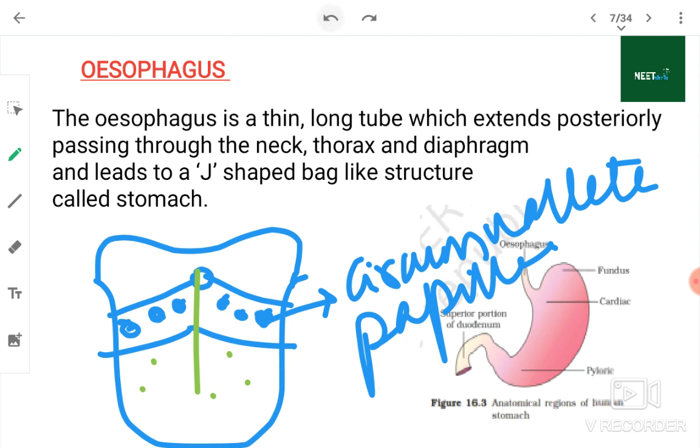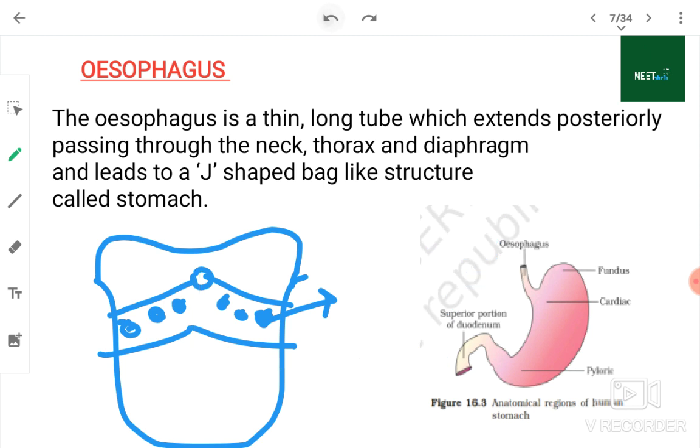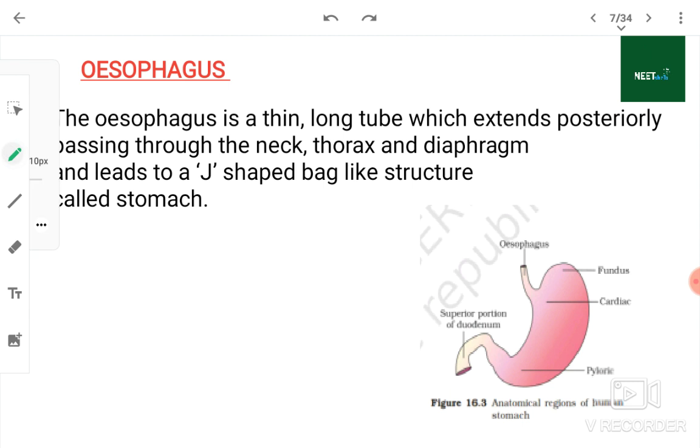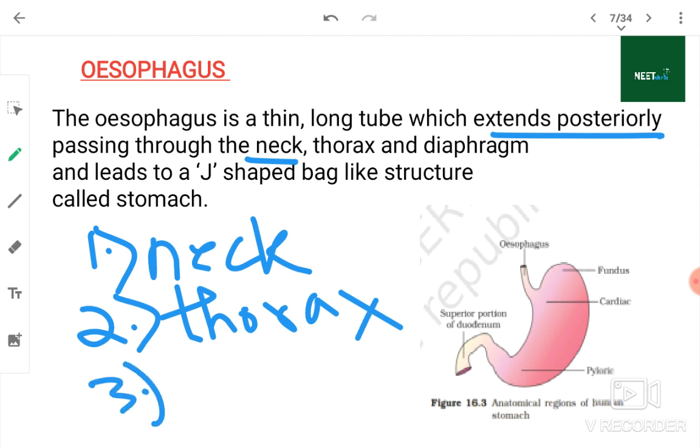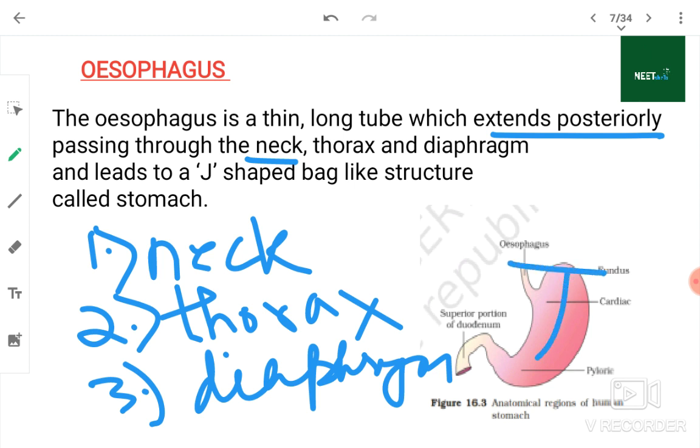Esophagus. The esophagus is a thin long tube which extends posteriorly, passing through the neck, thorax and the diaphragm, and leads to a J-shaped bag-like structure called the stomach. See, the esophagus extends posteriorly from number 1 neck, number 2 thorax, and number 3 diaphragm, and the stomach is J-shaped. Remember this, J-shaped, not C-shaped.